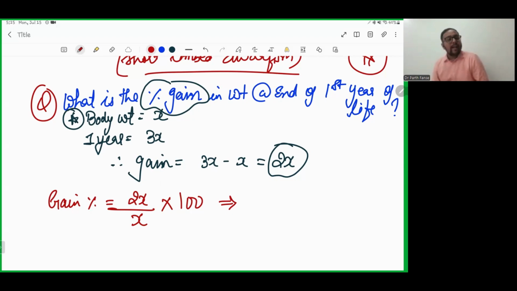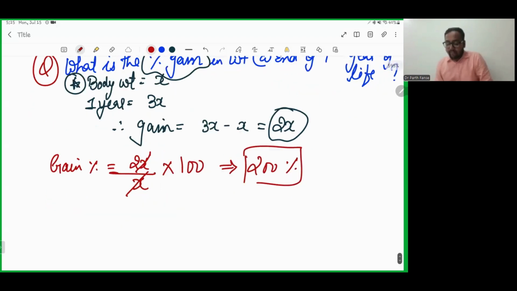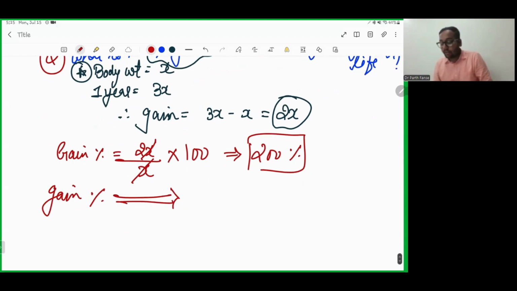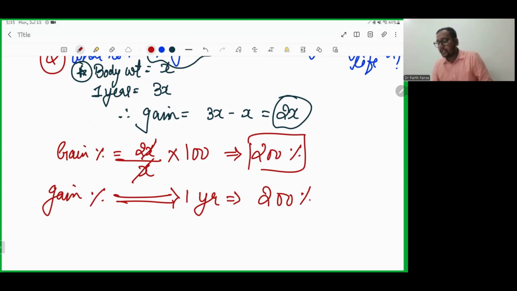So 2x by x into 100, x will be cancelled out, so it will be 200 percent. So the average gain percentage in weight at the age of 1 year of life is 200 percent. Am I done with this thing? I hope this is clear.